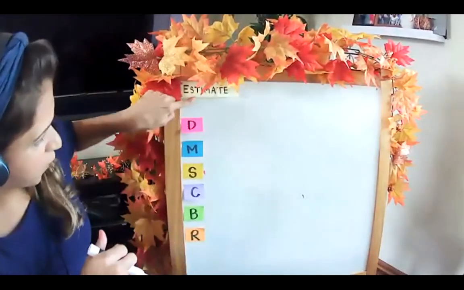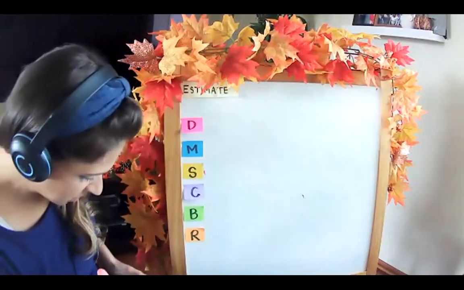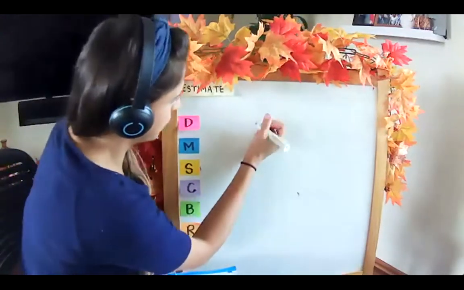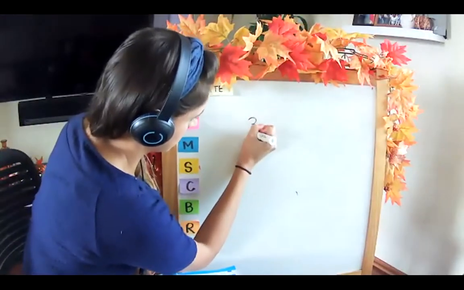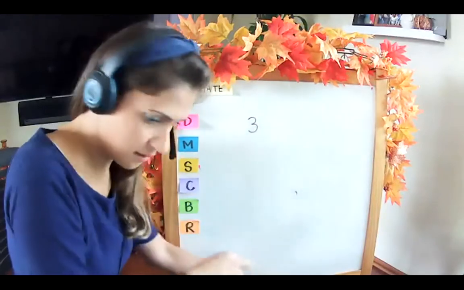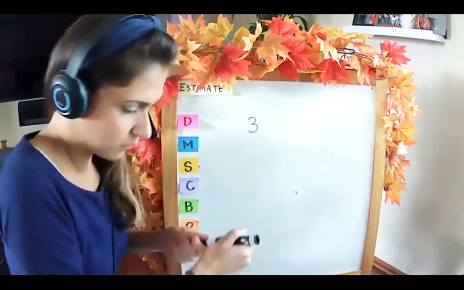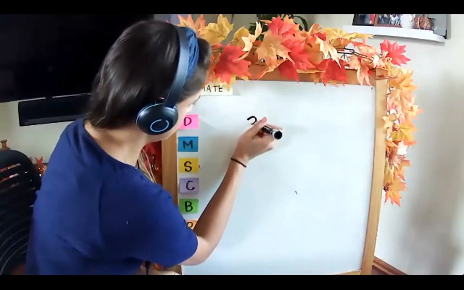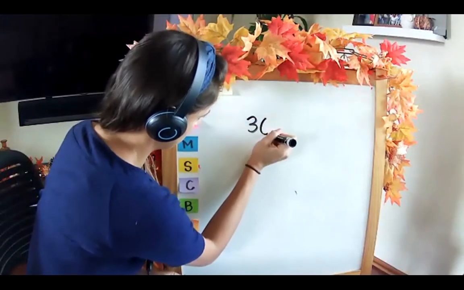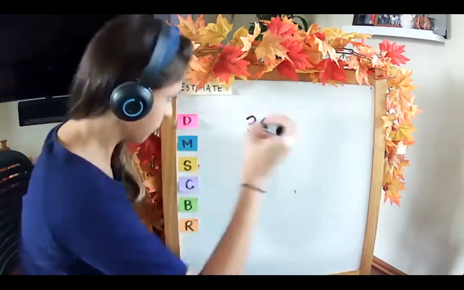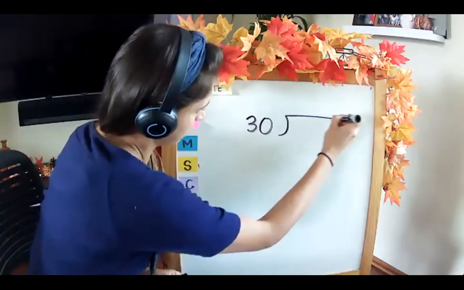All right, our first unspoken step is to estimate. So let's take our first problem, 30 into 345.